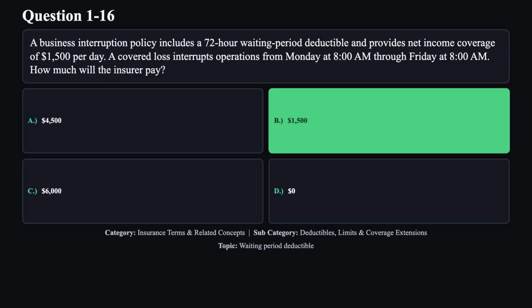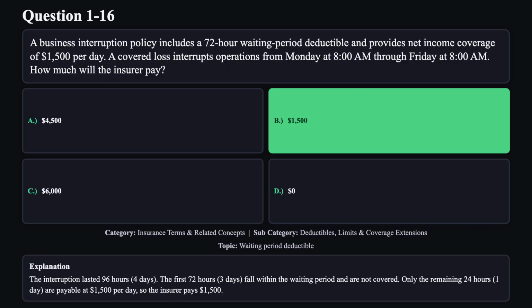The correct answer is B. The interruption lasted 96 hours, 4 days. The first 72 hours, 3 days, fall within the waiting period and are not covered. Only the remaining 24 hours, 1 day, are payable at $1,500 per day, so the insurer pays $1,500.